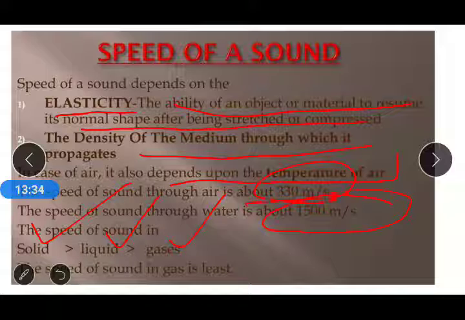In air, the speed of sound is 330 meters per second, whereas in water it is about 1500 meters per second. The speed of sound is maximum in solids and least in air.